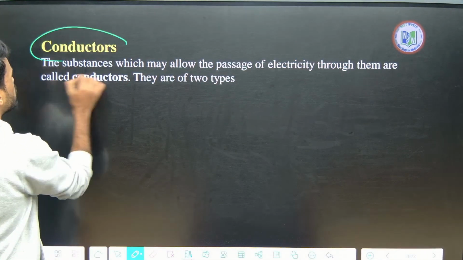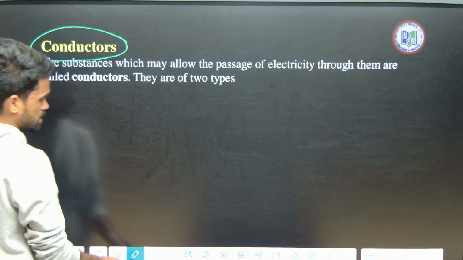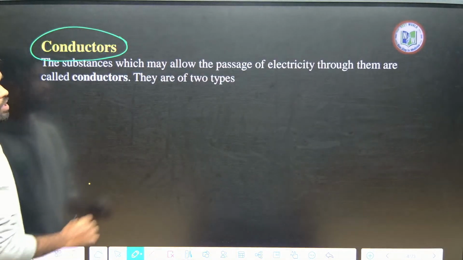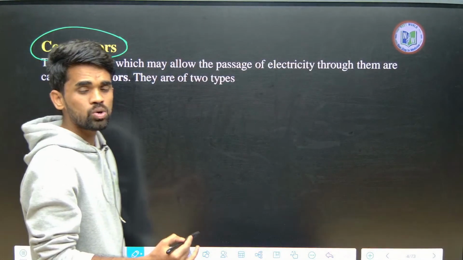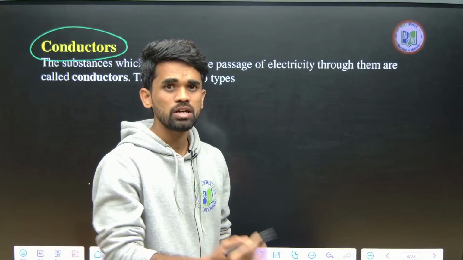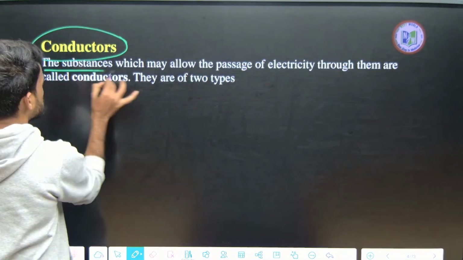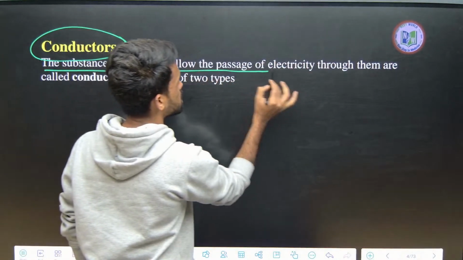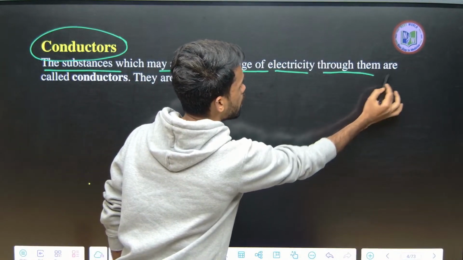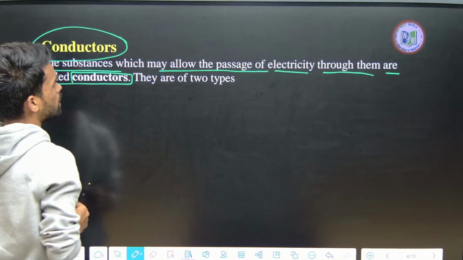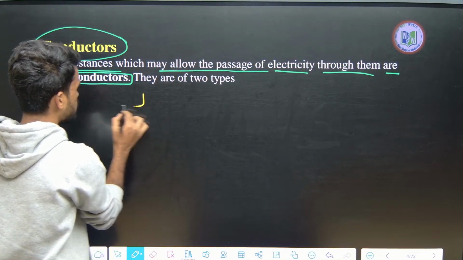Now what do we mean by conductors? Tell me in basic generalized words, whichever way you know. Those substances which allow the passage of electricity through them are considered to be conductors. Conductors can be of two types.